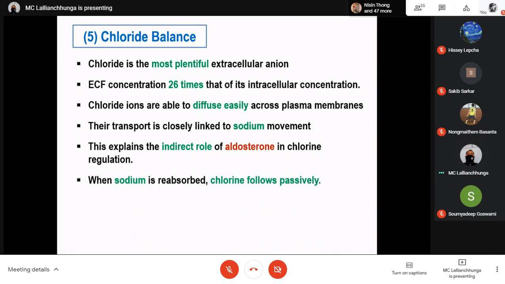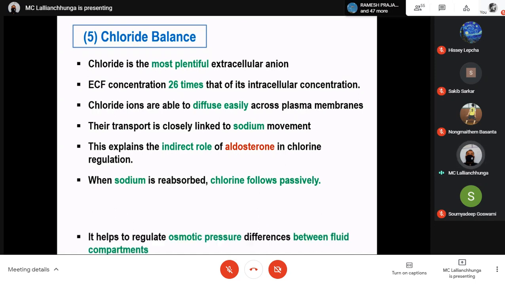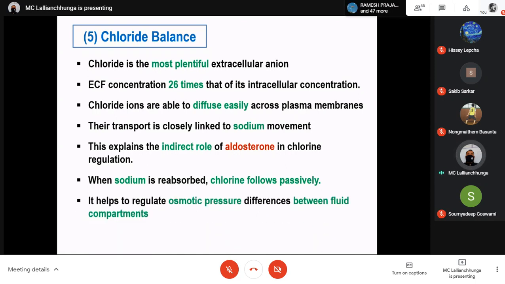When sodium is reabsorbed, chloride ions follow passively. It helps to regulate osmotic pressure differences between fluid compartments, and chloride is also important for pH balance.